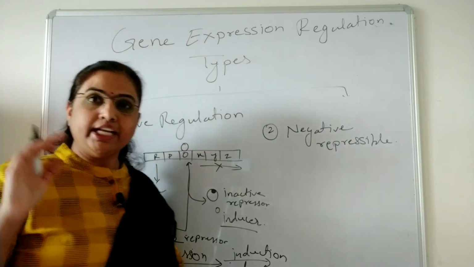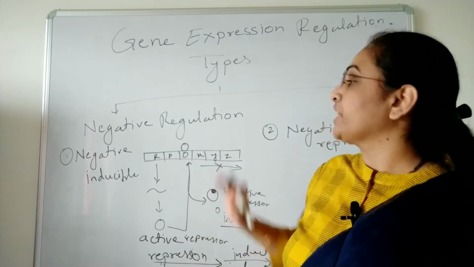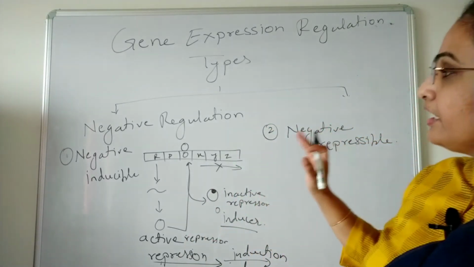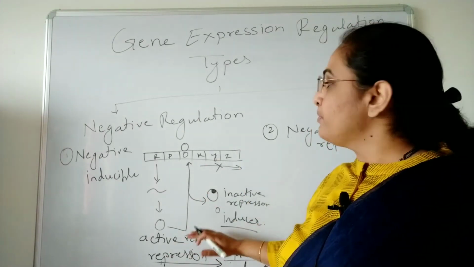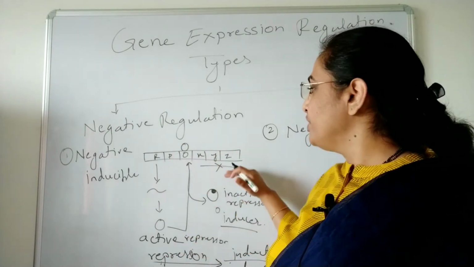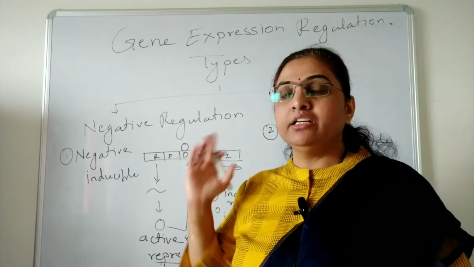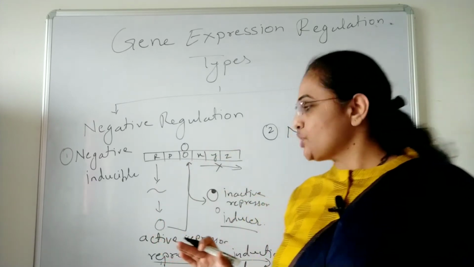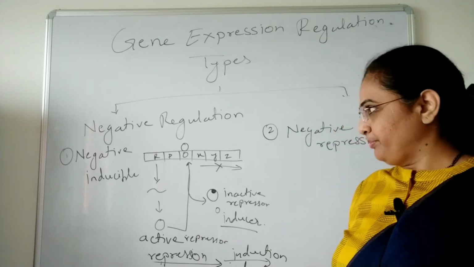Okay, getting it? Understanding? So here in the negative inducible, the regulatory gene product is the active repressor binding to the operator and inhibiting the transcription. So when there is no need, all the genes are switched off. The operon is switched off, and that stage is called the repression.